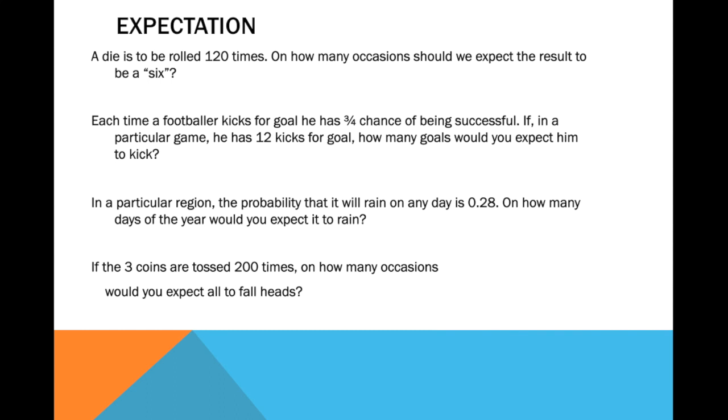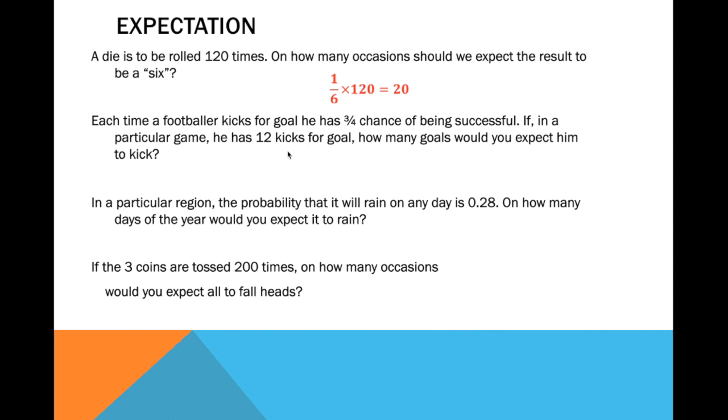Okay, since there is 1 over 6 probability of getting a 6, the expectation will be 1 over 6 times 120 equals 20. So the expectation is we'll be getting a 6 20 times if we roll a die 120 times.